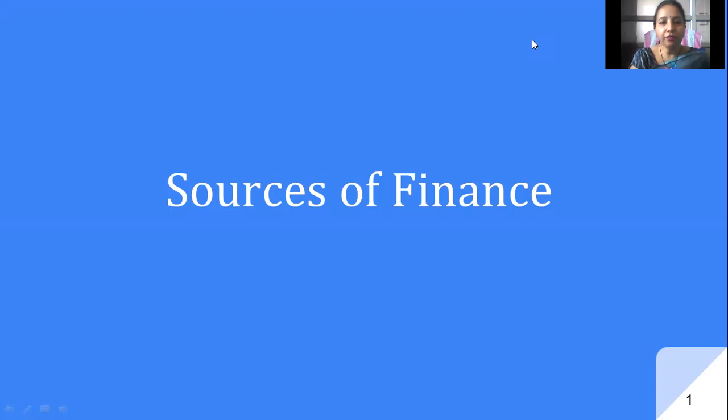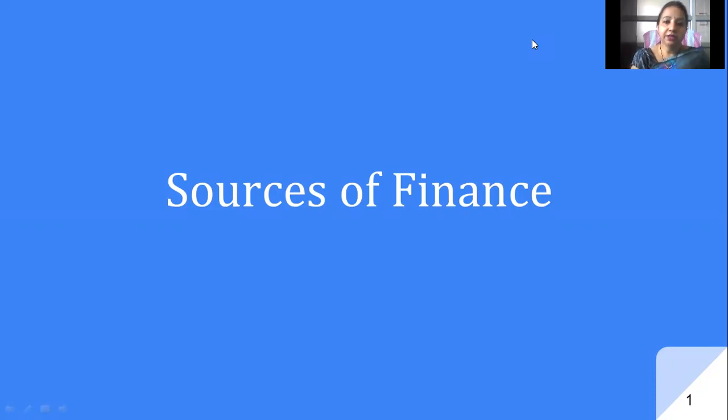And when we talk about finance, that means to run a business we need finance, because it is the lifeblood of a business. So we should know from where we can arrange finance, because for any organization, finance is the important part. I should know the various sources from where I can arrange money for my business to run its working smoothly.